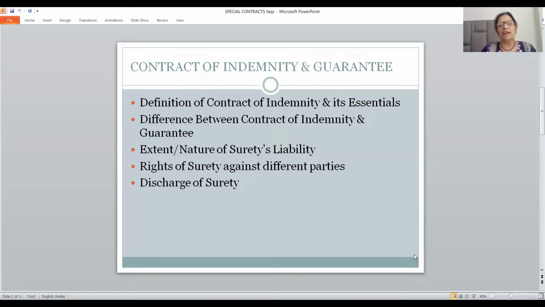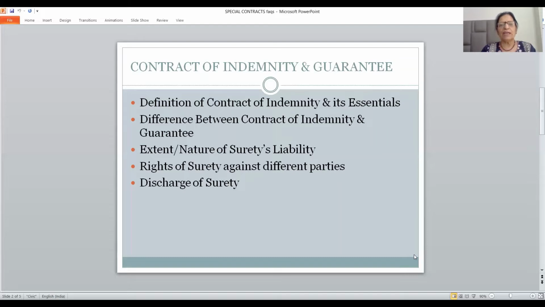4 to 5 points are there under each heading. Define first of all who is the surety, then make the three-way classification, and then under each you have to write the sub-points: rights of surety against the creditor, rights of surety against the debtor, and rights of surety against co-sureties. When guarantee is given by more than one person, then each one of those persons is known as a co-surety. Surety has some rights against the co-sureties when they are bound to pay equally, and then when they are bound to pay different sums. Different rules we have in both the cases.